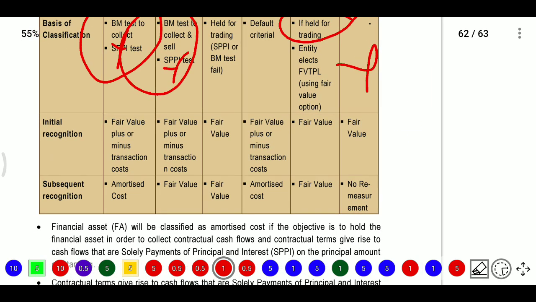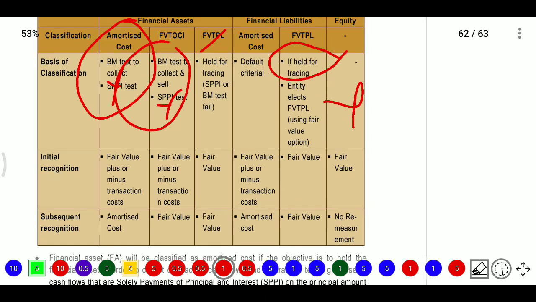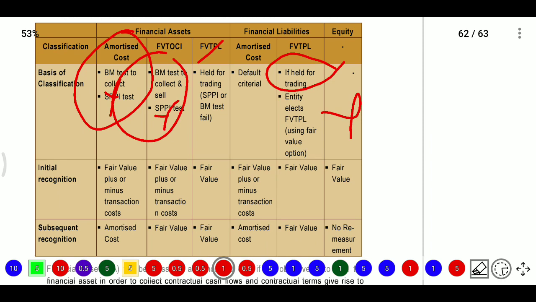Next, initial recognition. For the initial recognition, fair value plus or minus transaction cost. If it is an integral cost, we need to add it. If it is not an integral cost, we should not consider that one. Next, financial liability: same, fair value plus or minus transaction cost at the initial recognition. But whereas FVTPL means here only we have fair value. For equity it will be fair value.